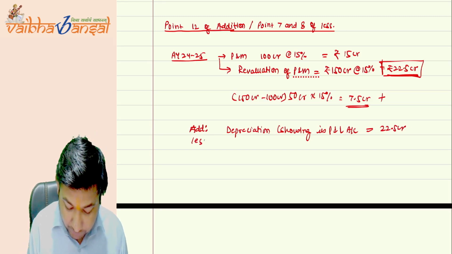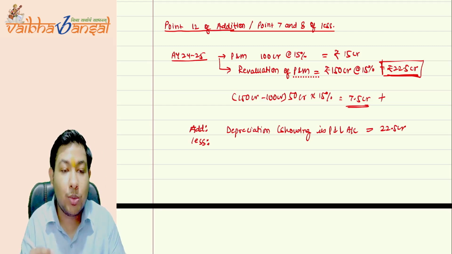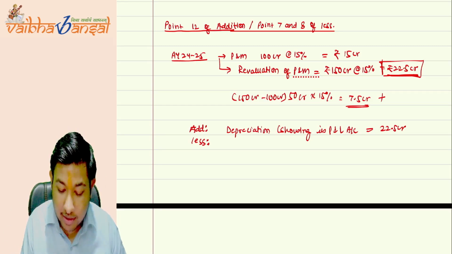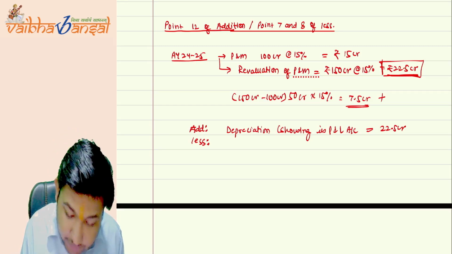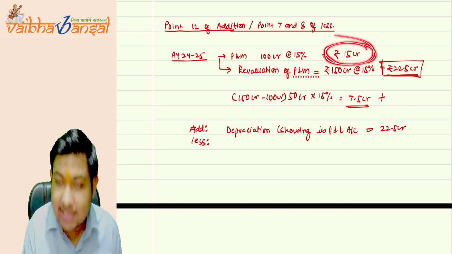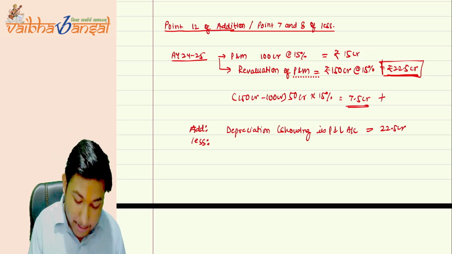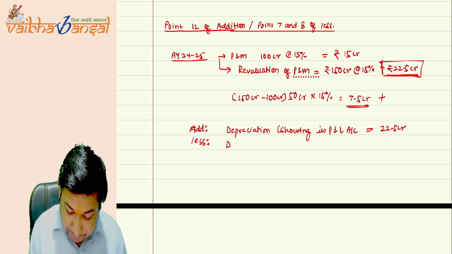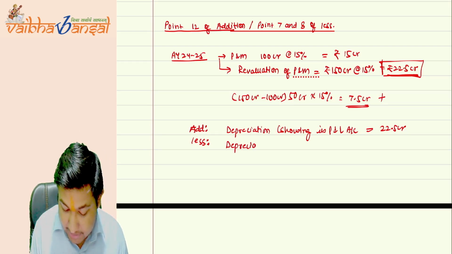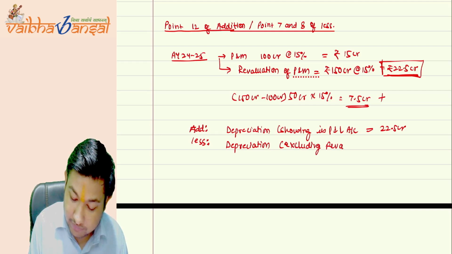Now we have to reduce. What do we have to reduce? The actual depreciation that should be charged to the PNL. What is the actual depreciation that should be charged to the PNL? It is 15 CR. Understood? It's 15 CR only. So, depreciation excluding revaluation reserve.